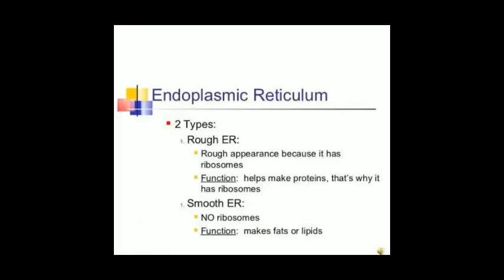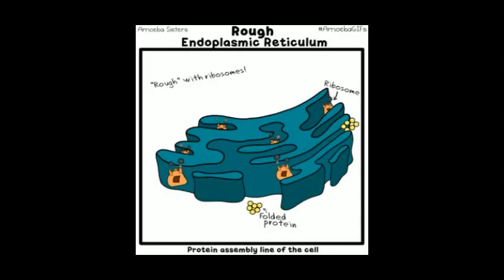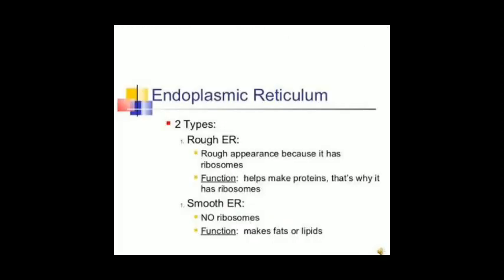If we talk about the functions of endoplasmic reticulum, the rough endoplasmic reticulum basically helps in making protein because ribosome is present on them. The ribosome which are present on the rough endoplasmic reticulum prepare the protein from the simplest molecules, amino acids. On the other hand, the smooth endoplasmic reticulum helps in making fats and lipids.